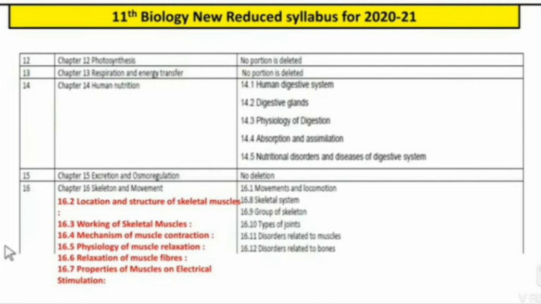From this chapter we are going to study the points 16.2, location and structure of skeletal muscles, 16.3, working of skeletal muscles, 16.4, mechanism of muscle contraction, 16.6, relaxation of muscle fibers, 16.7, properties of muscles on electrical stimulation, and the deleted points from this chapter are point 16.1, movements and locomotion, 16.8, skeletal system, 16.9, group of skeleton, 16.10, types of joints, 16.11, disorders related to muscles, and 16.12, disorders related to bones.